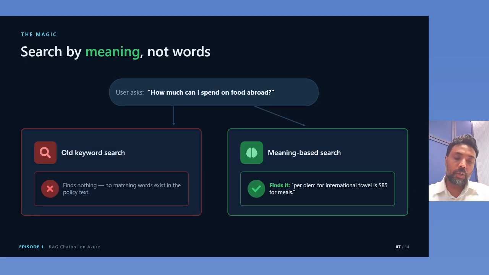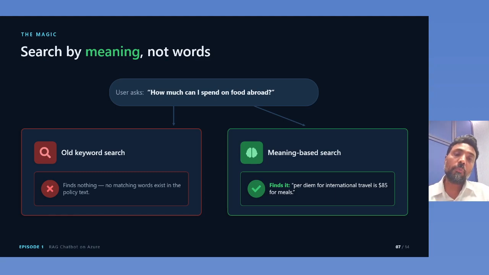Then what was happening earlier was that there was a word-matching bot. When you were asking a question, the bot would take the words, try to match them, and then generate the answer, right? But now we are moving towards meaning-based search, where I'm asking about how much I can spend per day on my international visit.